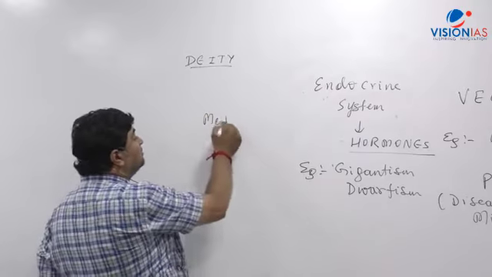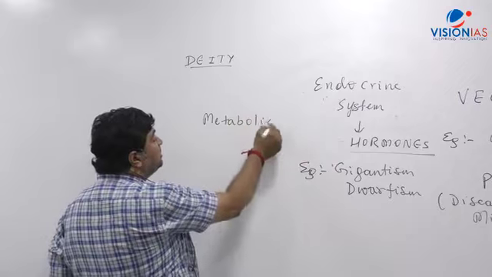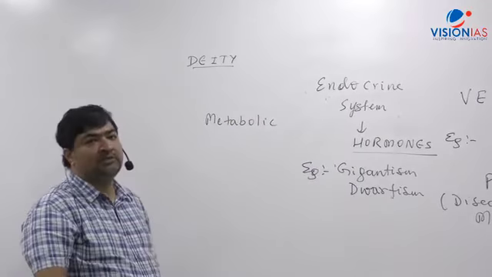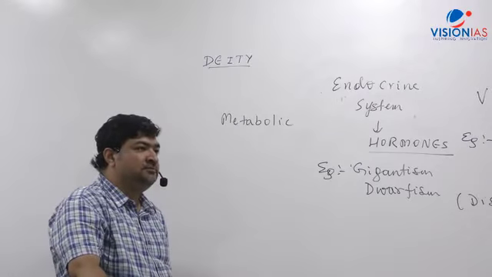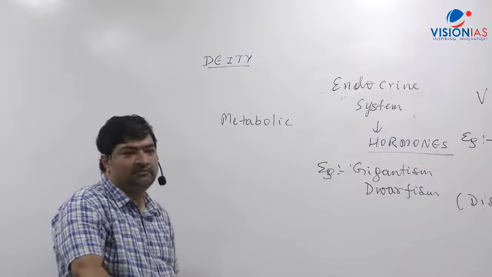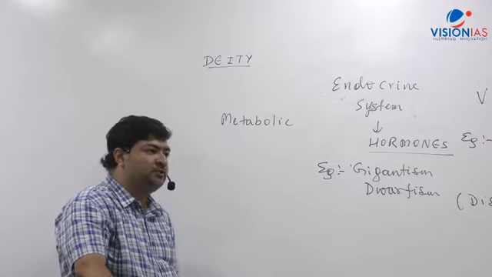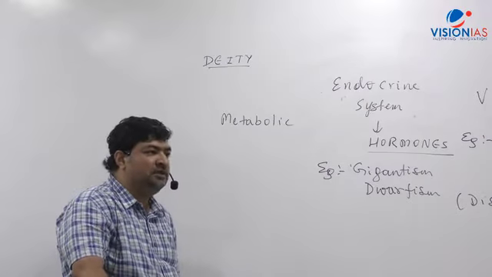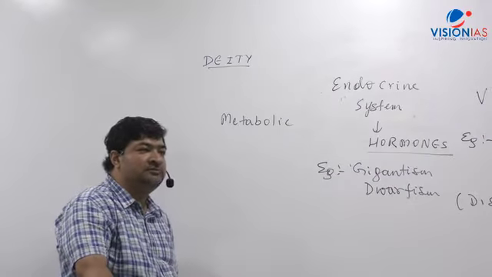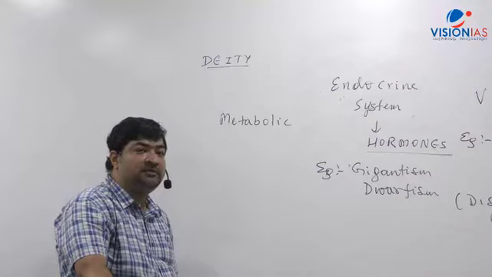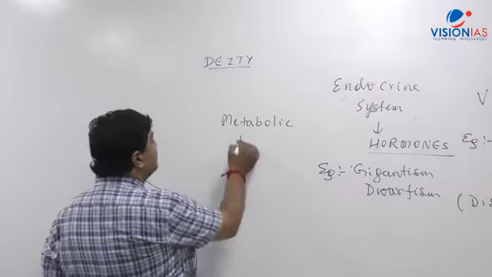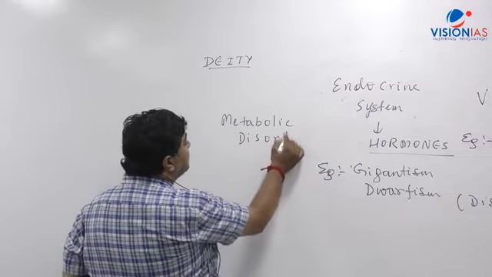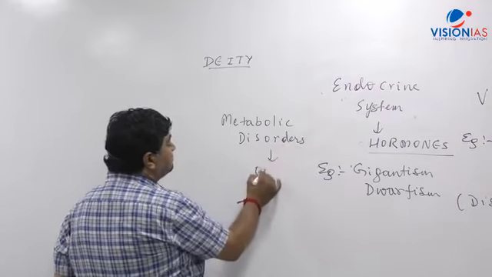See, metabolism. First let me explain the word. Metabolism refers to the sum total of all chemical reactions in the body. That includes catabolism and anabolism, the breakdown process and the building up process. That's called metabolism. So when you say metabolic disorder, that means it is linked with the biochemical reactions in the body. As I have said in the classroom, it refers to, let's say, obesity.